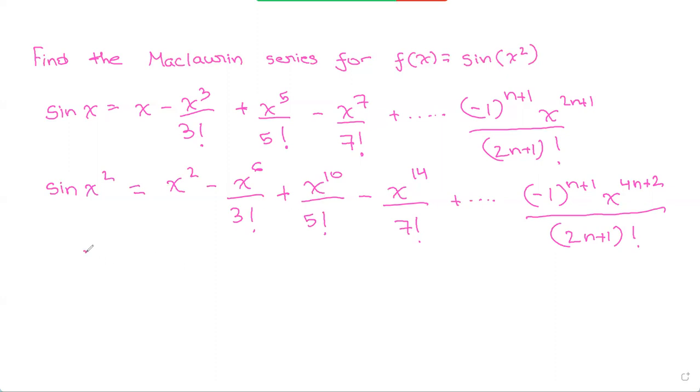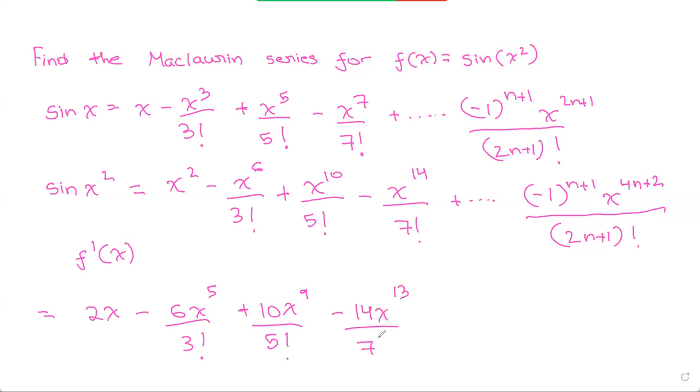And the next thing they're asking us to do is find f prime of x when f of x is sine of x squared. So what we do is we just differentiate this. So f prime of x would be equal to 2x, the derivative of x squared, minus 6x to the power of 5 over 3 factorial plus 10x to the power of 9 over 5 factorial minus 14x to the power of 13 over 7 factorial. And then the general term would be 4n plus 2 times negative 1 to the power of n plus 1 times x to the power of 4n plus 2 minus 1, which is 4n plus 1.